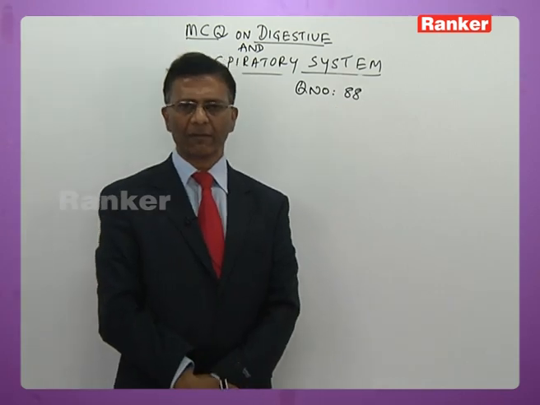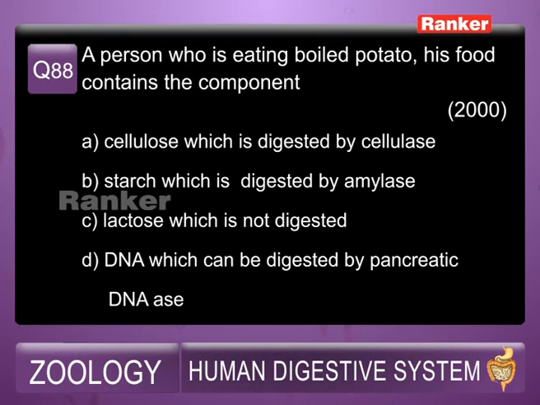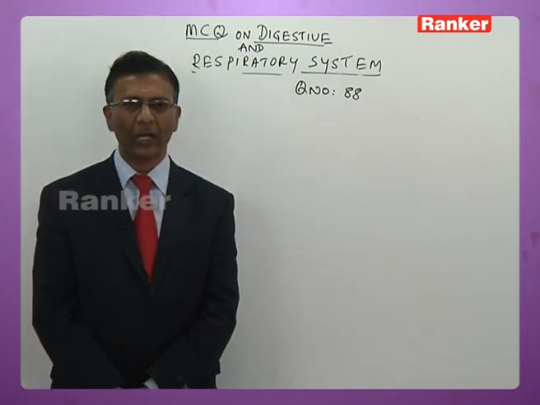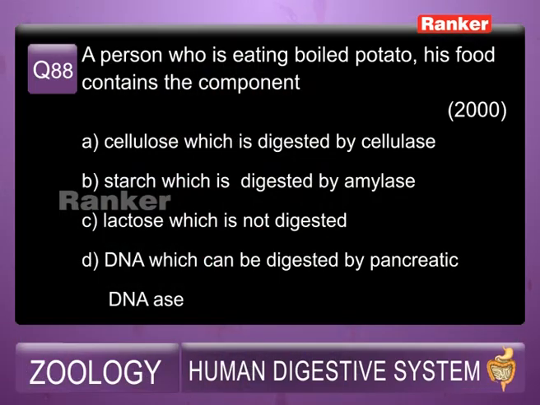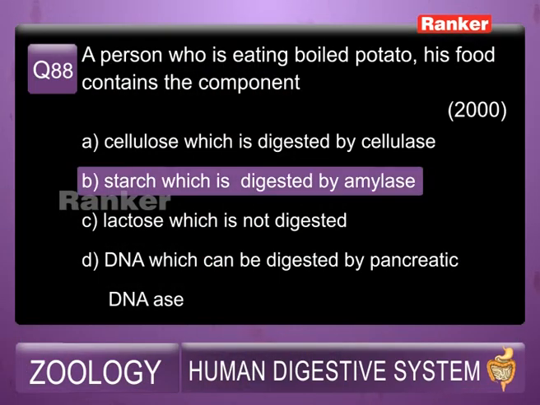88th question, here is a question for you. A person who is eating boiled potato, his food contains the component A, cellulose which is digested by cellulase, B, starch which is digested by amylase, C, lactose which is not digested, D, DNA which can be digested by pancreatic DNase. Students, you know very well that potato is rich in starch, and in the human body starch is digested by amylase. So the answer obviously is B, that is starch digested by amylase.